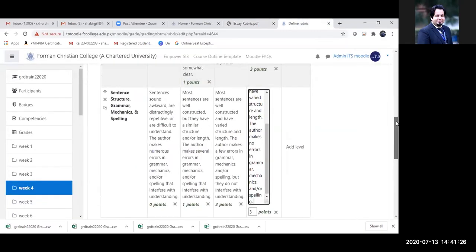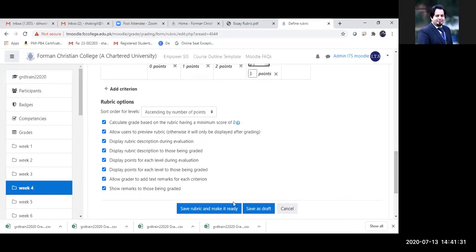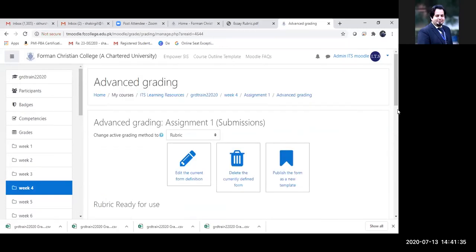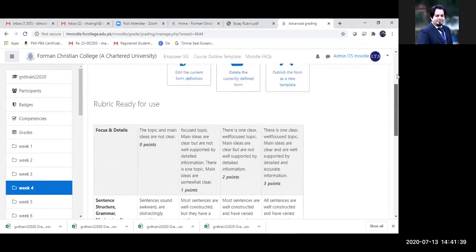So I have entered the 4 levels. Now I can simply save and make it ready for use. So I have successfully created my rubric over here.